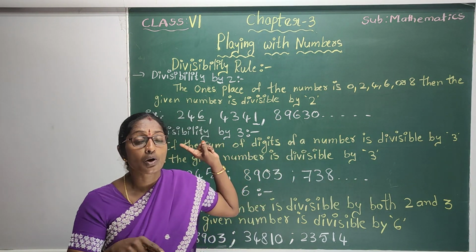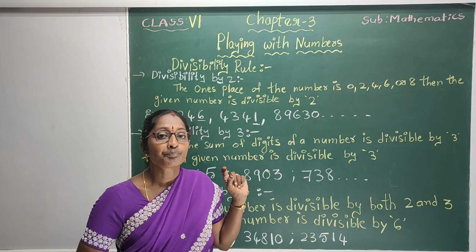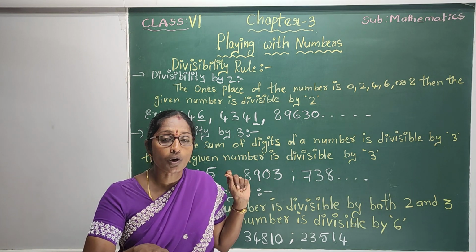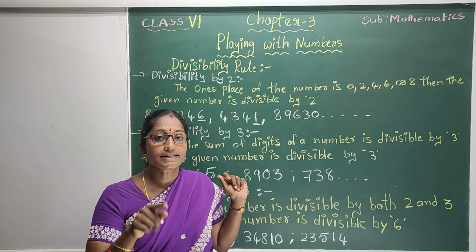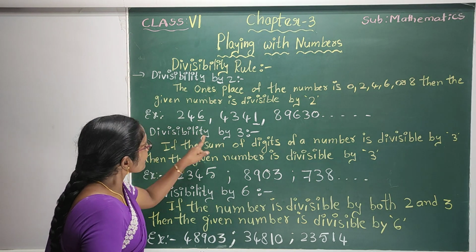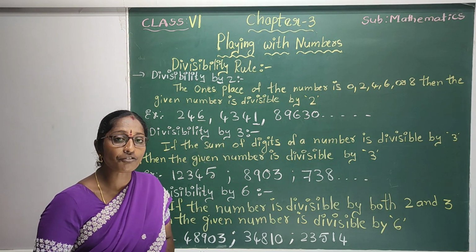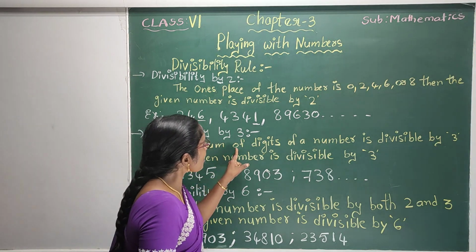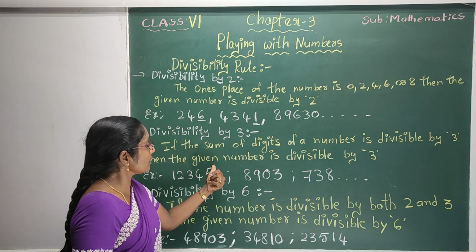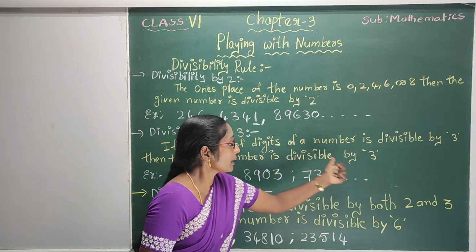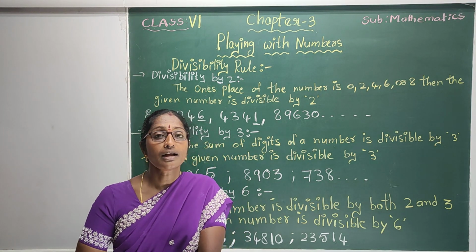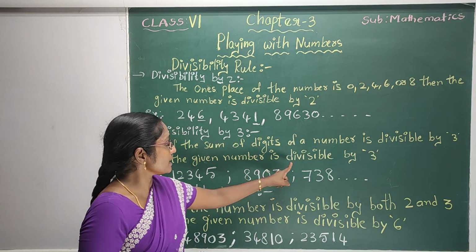Exactly divisible by 2. What is the meaning of exactly divisible? While doing the division, if we get the remainder as 0, it means the number is exactly divisible by that number. Okay. Next, divisibility by 3. What is the rule of divisibility by 3? If the sum of the digits of a number is divisible by 3, then the given number is divisible by 3. Means what? If the sum of the digits of the number is a multiple of 3, then the given number is divisible by 3.